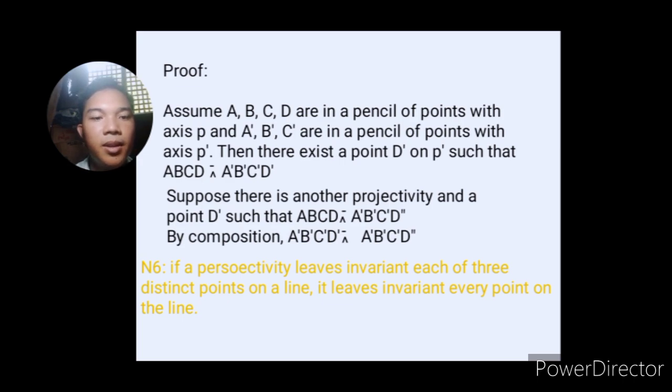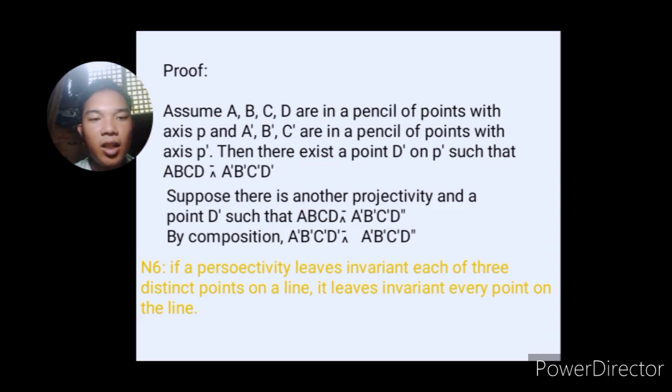So for example, A maps to A prime, B maps to B prime, C maps to C prime, D maps to D prime, and so on. All of the elements here are mapped, then it is uniquely mapped out. Okay, so one-to-one and onto are also known as bijective mappings.